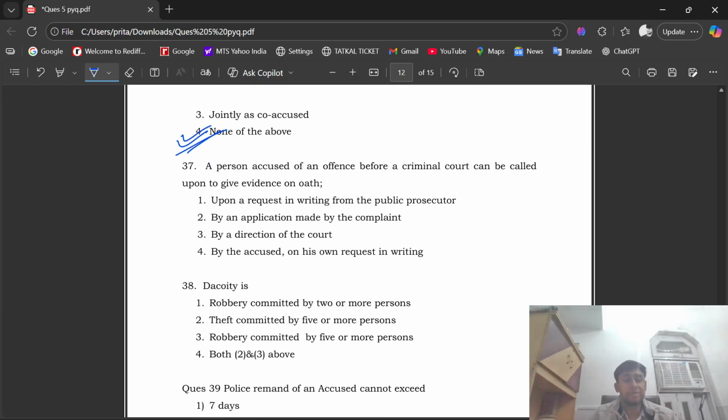Question number 37. A person accused of an offence before a criminal court can be called upon to give evidence on oath. Option one, upon a request in writing from the public prosecutor. Option two, by an application made by the complainant. Option three, by a direction of the court, or option four, by the accused on his own request in writing. The right option is option number 4, that is by the accused on his own request in writing.